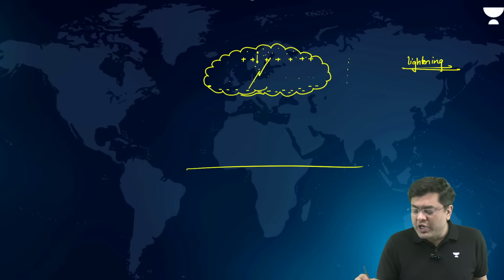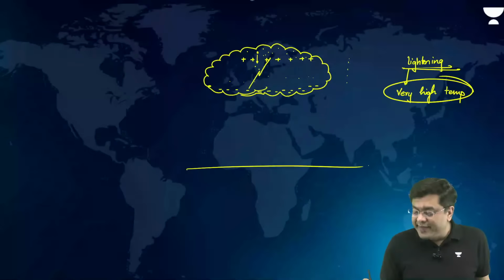Now, lightning means what? Very high amount of charge flow. That means very high temperature for a very short period of time. This very high temperature will lead to sudden and violent expansion of air.